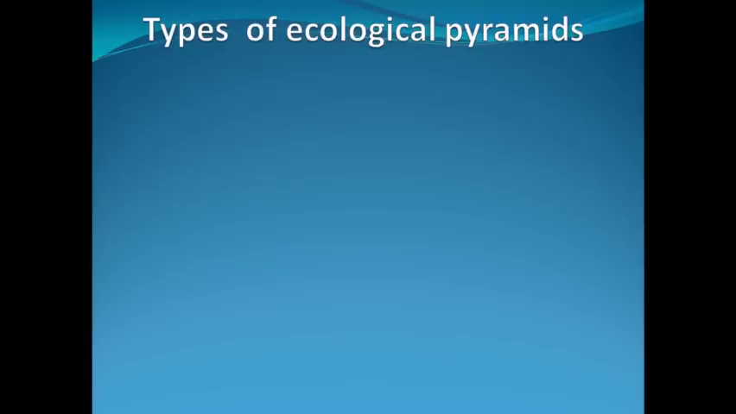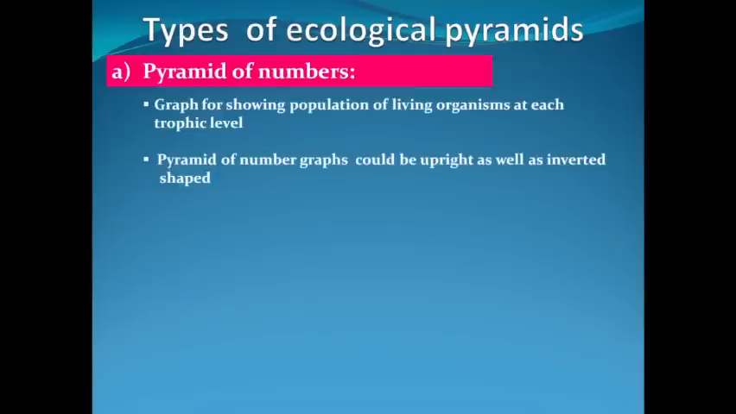Now we'll talk about the types of ecological pyramid graphs. There are three types of ecological pyramid graphs. First is pyramid of numbers. Whenever we want to represent the data that is related to the total population at each trophic level in the food chains, such ecological pyramid graphs will be called ecological pyramid of numbers, because we are talking about the number or population. The ecological pyramid of numbers are the graphs for showing population of living organisms at each trophic level.